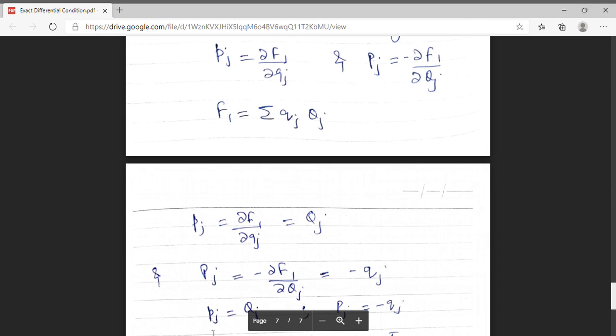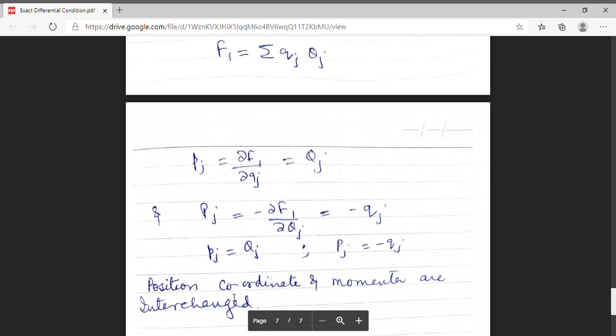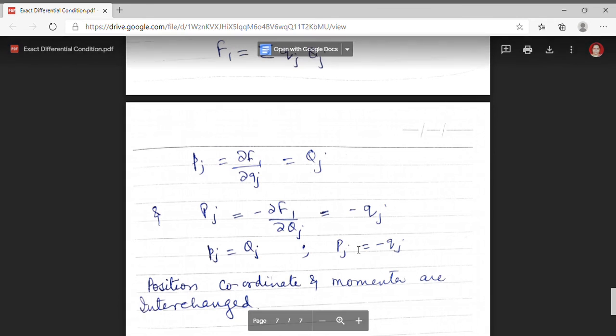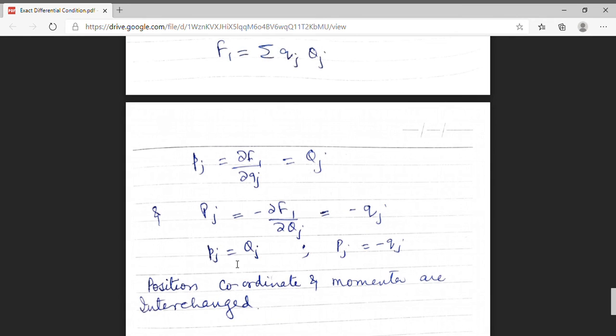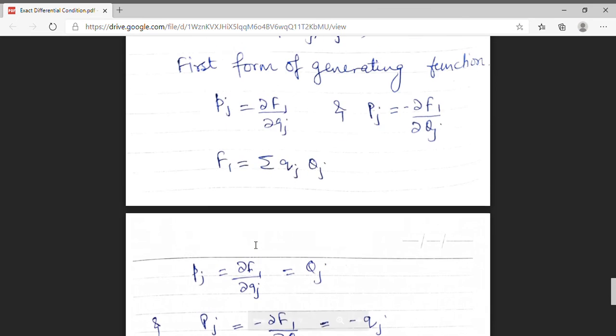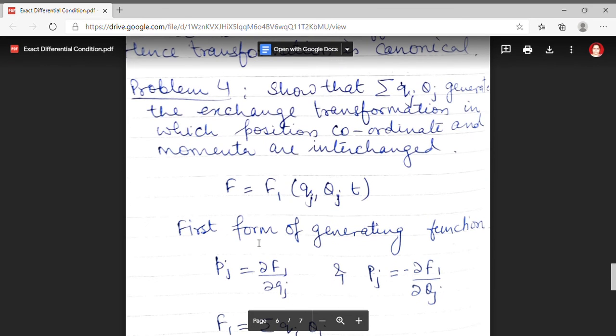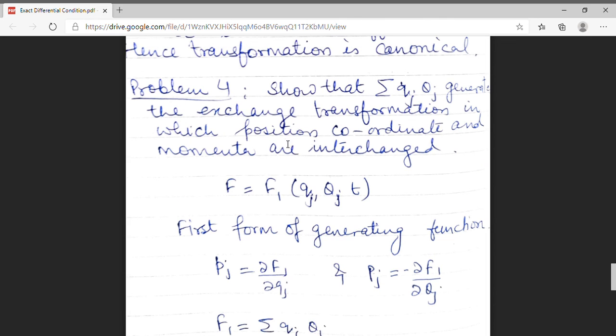So, the old coordinate, which is small qj, becomes new momenta and old momenta becomes new coordinate. That means position coordinate and momenta are interchanged. And this was the statement of our problem, in which we have to show that position coordinate and momenta are interchanged. So, we have proved that position and momenta coordinates are interchanged.